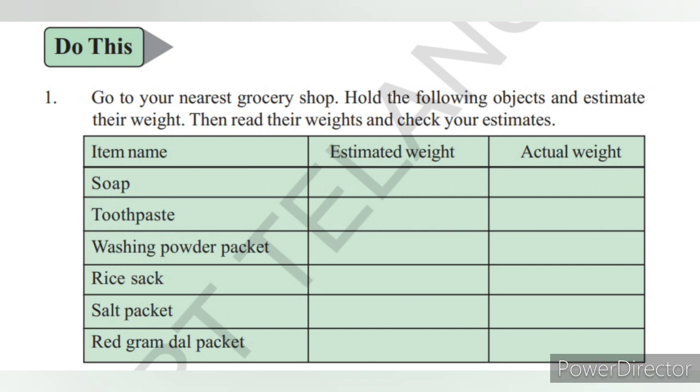Take a toothpaste, washing powder packet, rice sack, salt packet, red gram dal packet. All these packets you hold in your hand and estimate the weight and note down the weights, and after that you check the actual weights, write them down and compare both the weights.